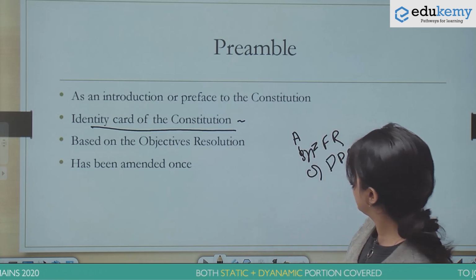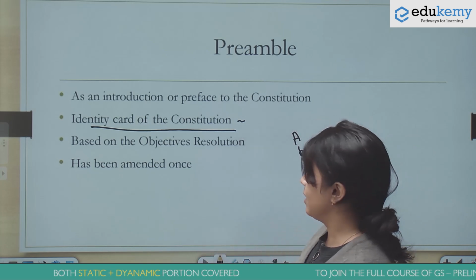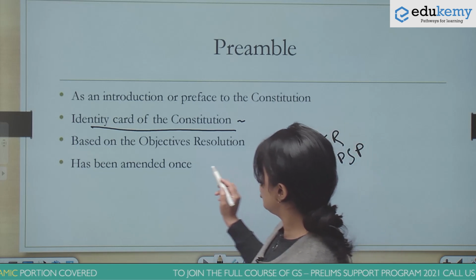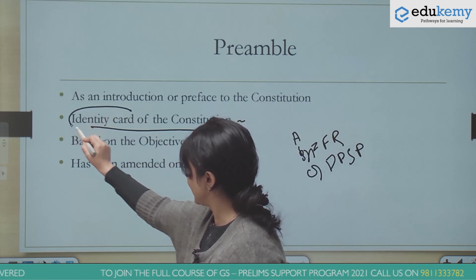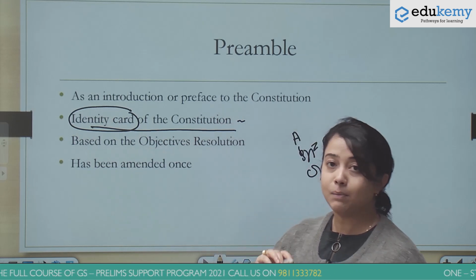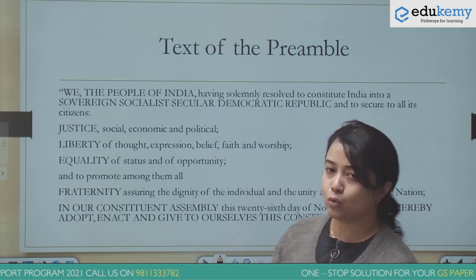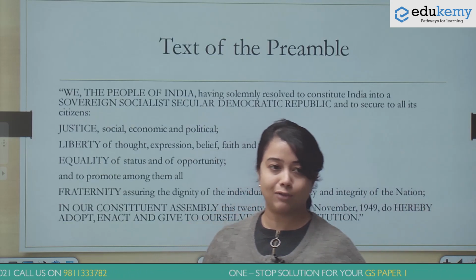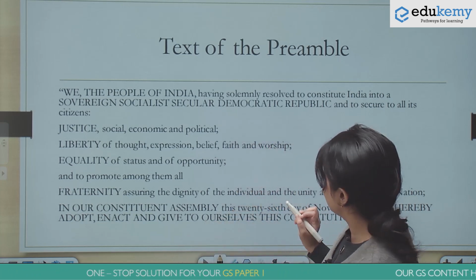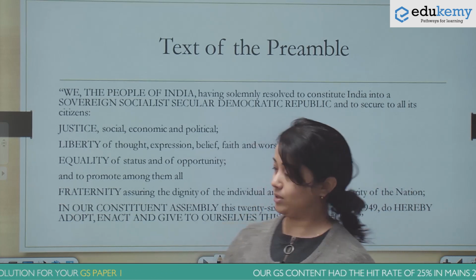See, in such a situation, even options like fundamental rights and DPSP may also appear to be correct. So it's important to know that phrases like identity card and key to the Constitution have actually been used with reference to the preamble. Here I have included the basic text of the preamble for you, because as I highlighted a number of times, the basic text of the preamble is very important for us in order to solve the questions.